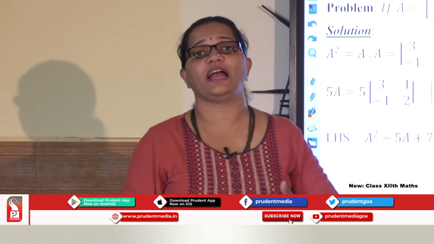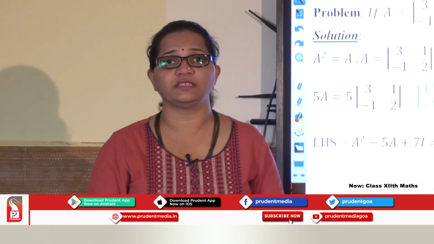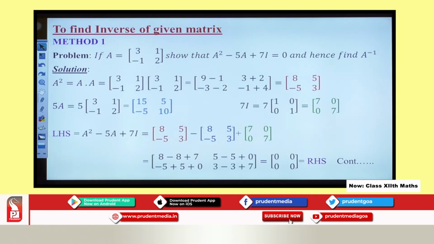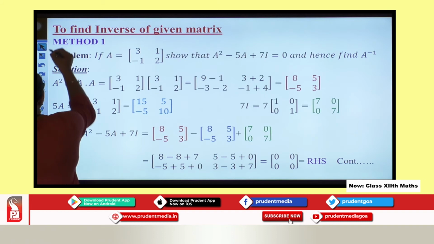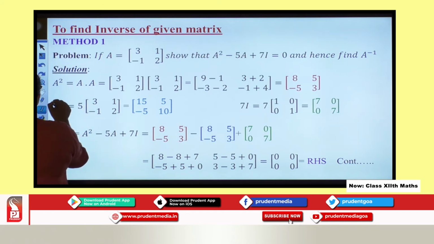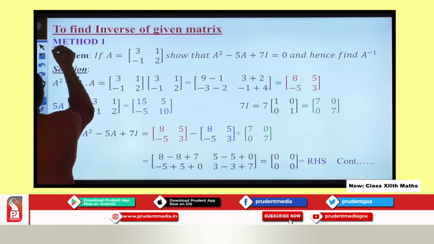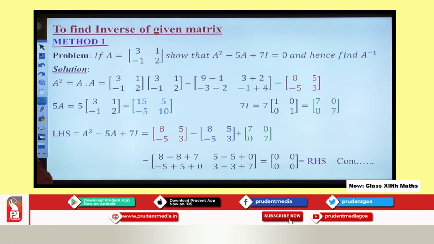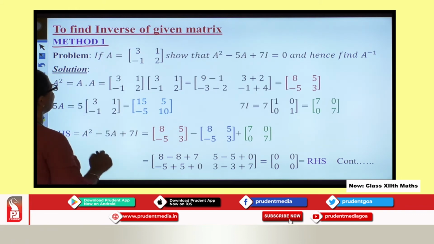Now, after studying the theory of invertible matrices, let us look at examples and applications of invertible matrices. Here I talk about different methods of finding the inverse of a given matrix. So let us look at the first method, where the problem is given directly.